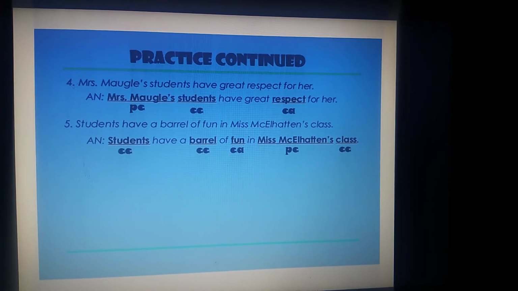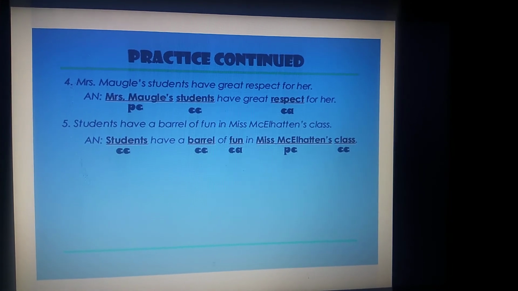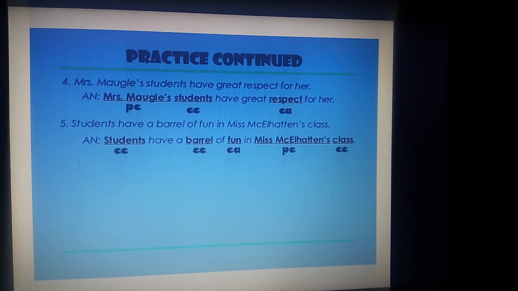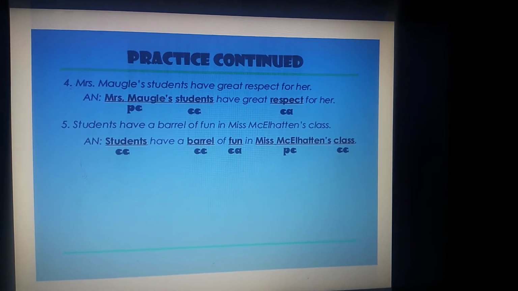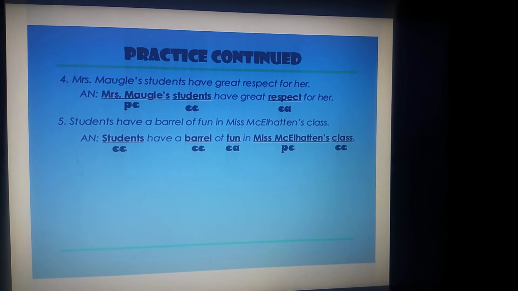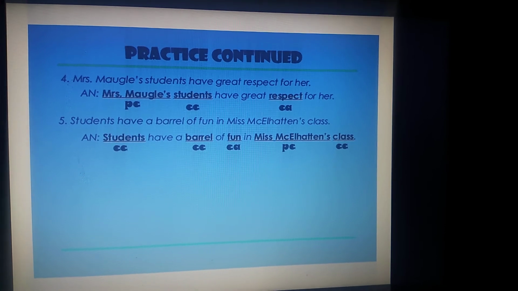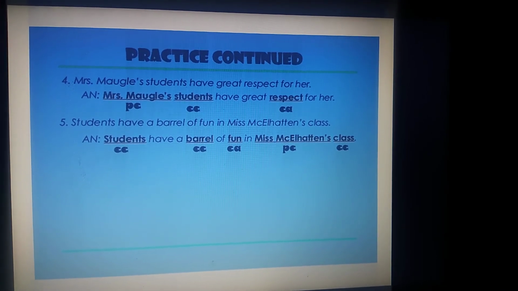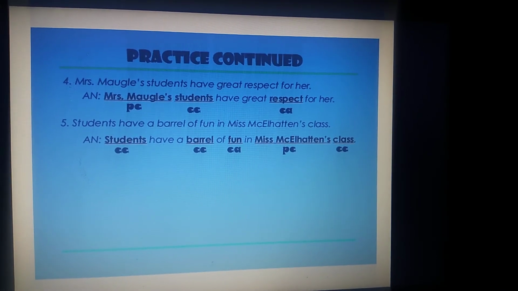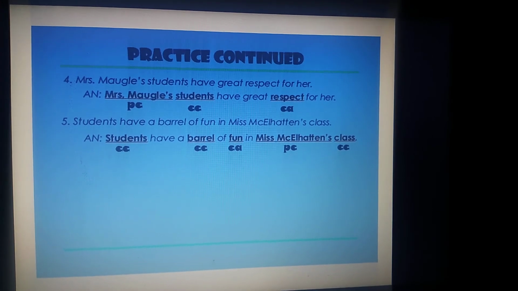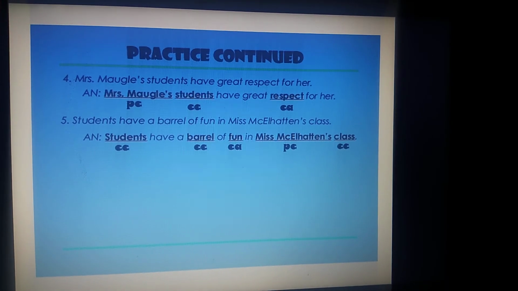Respect. Common and abstract. Why do we call this abstract? What is meant by abstract noun? An abstract noun is a noun which we cannot feel with our senses. That's why this falls in the category of abstract.